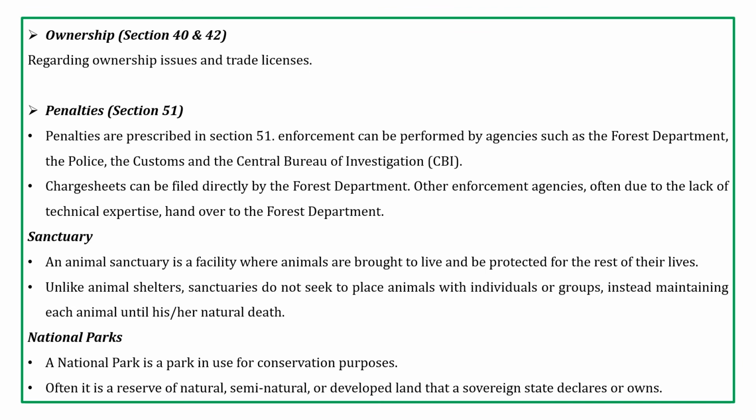Next is ownership. So what is ownership? Ownership is about issuing trade licenses. Some persons hunt animals for the purpose of trade, for example, cows are used in order to get leather. That type of business is called trade license business, and it comes under the ownership sections, section 40 and section 42.